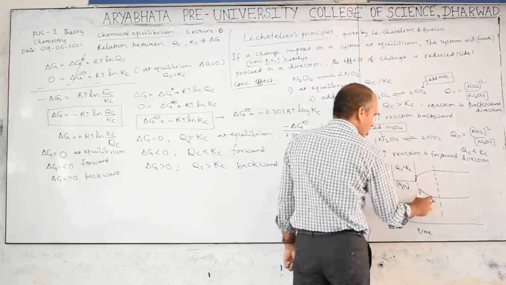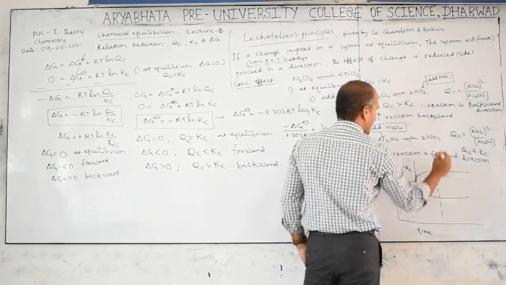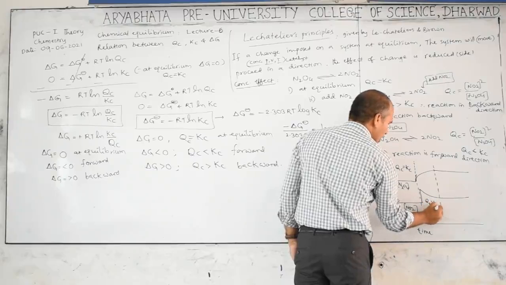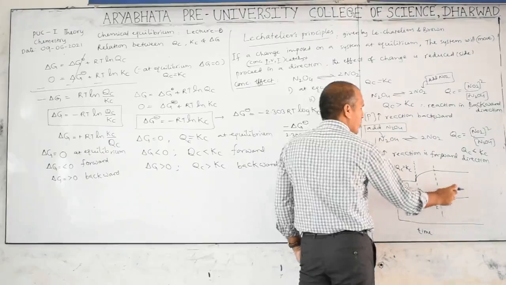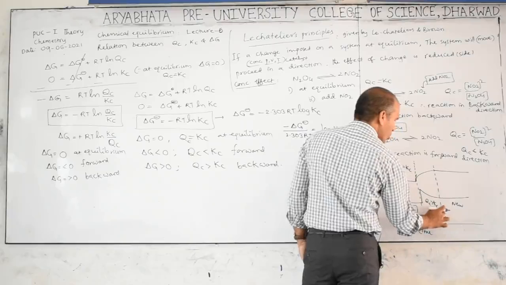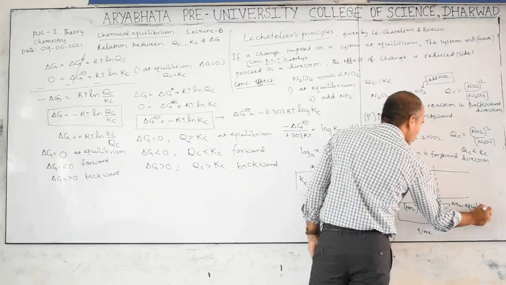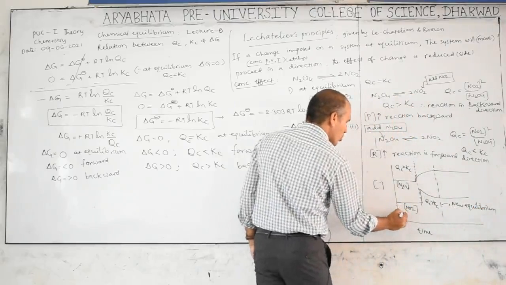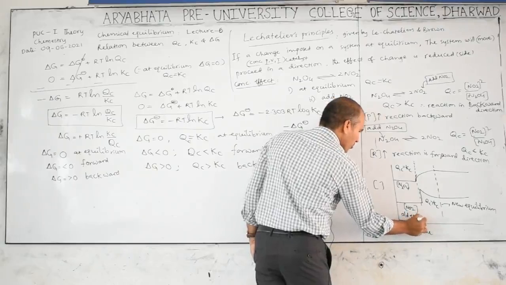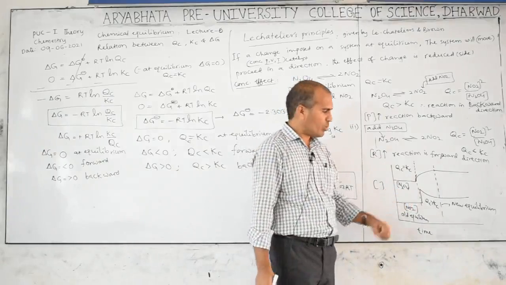After disturbance we got equilibrium again. So in this one, QC is greater than KC. Then again we got equilibrium. This is the new equilibrium. This point is known as the new equilibrium. This is the old or original equilibrium. This is the disturbance caused due to addition of NO2.